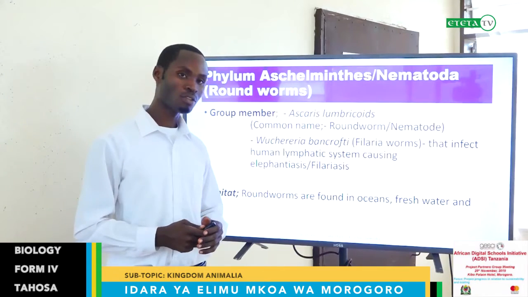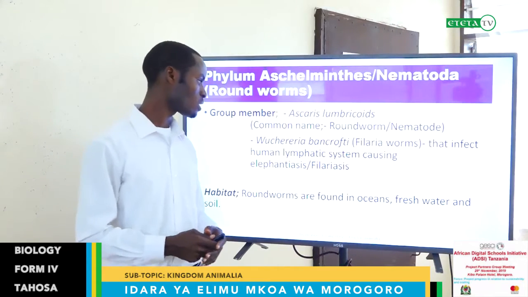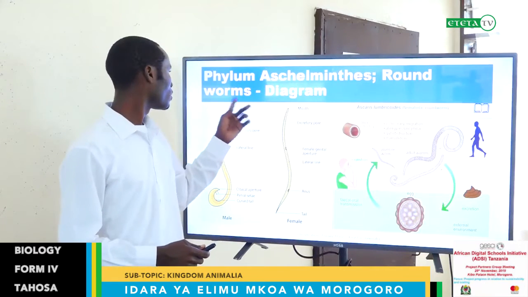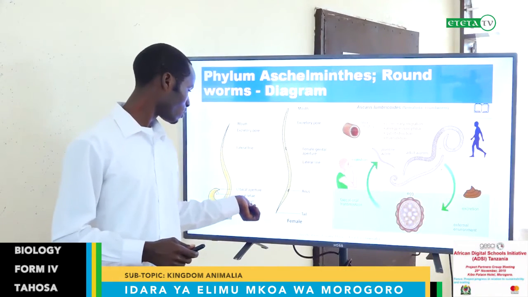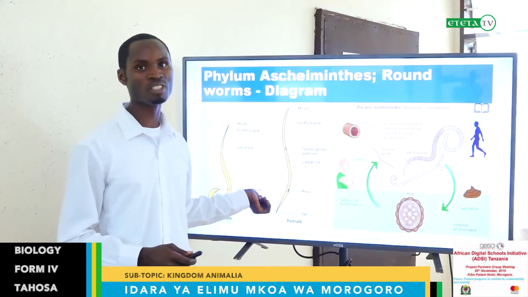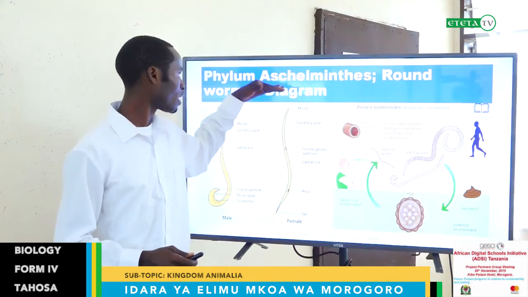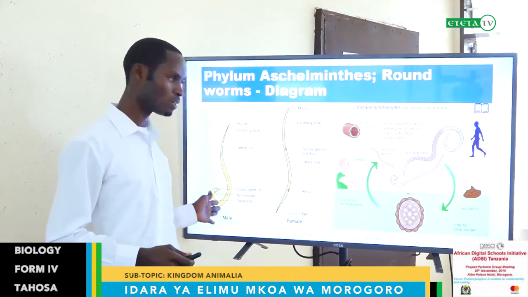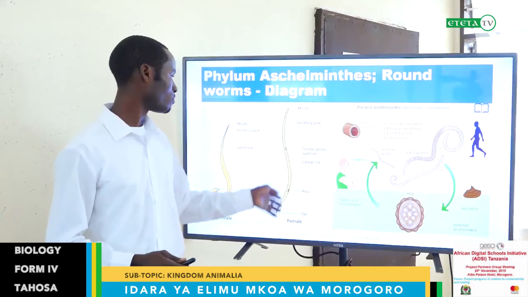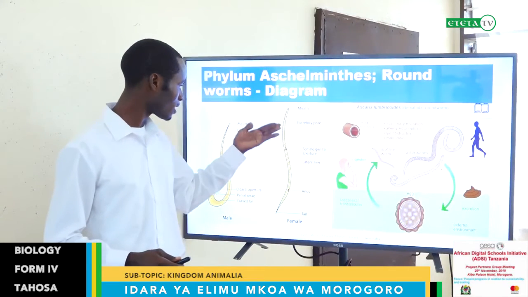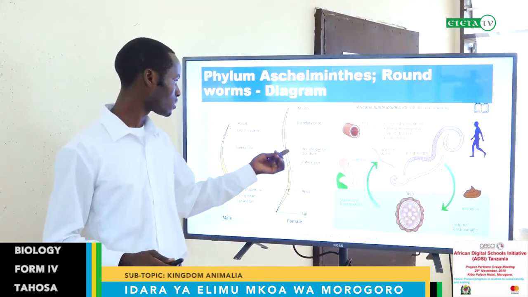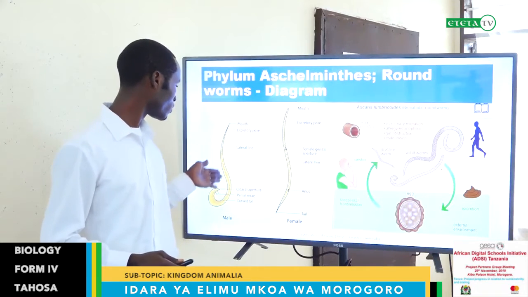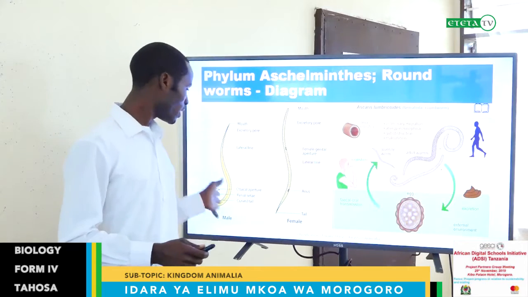Habitat: roundworms are found in oceans, fresh water, and soil. But if we go particularly to this nematode, Ascaris, which is very common in this phylum, this is the shape of the female and this is the male. The male looks short and the female looks longer. They have a pore, mouth, female genital aperture, and the lateral line, the same as this one. And we have male and female.